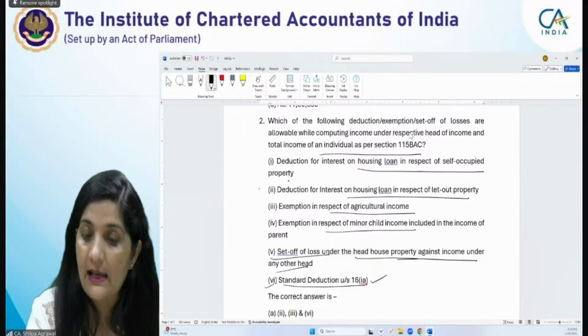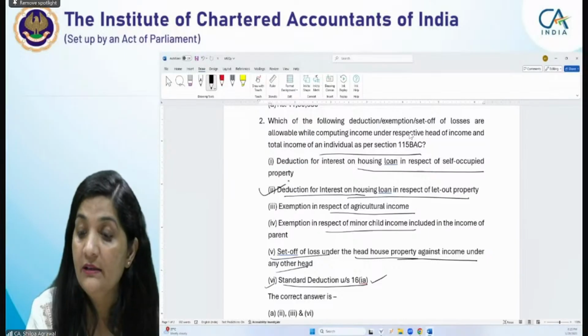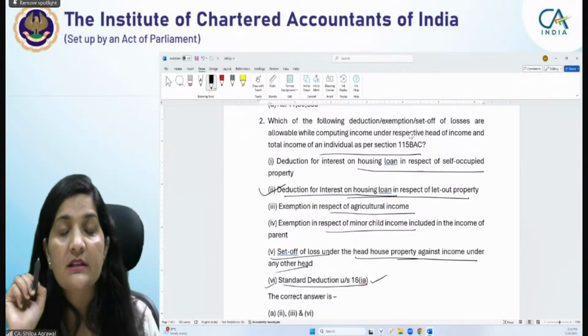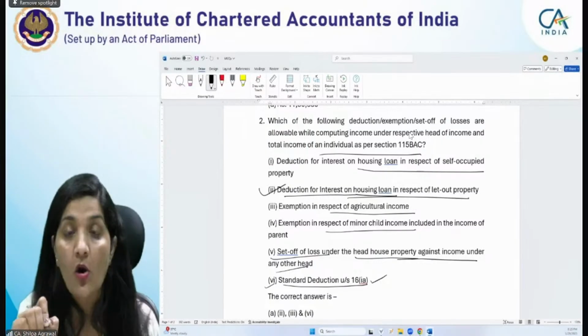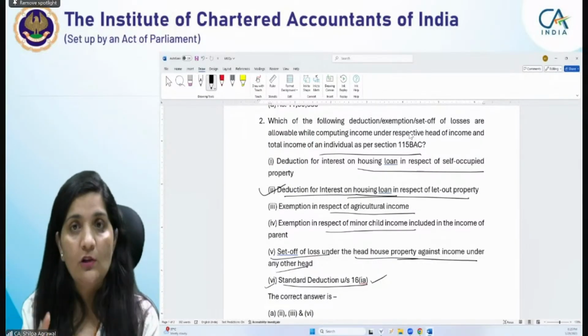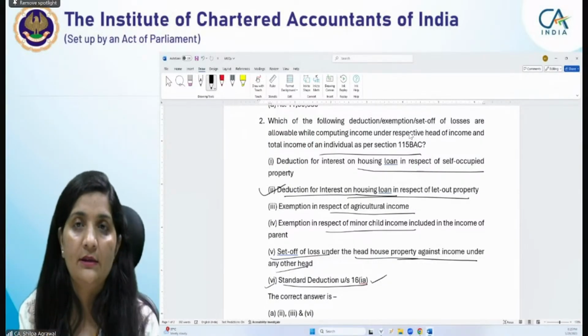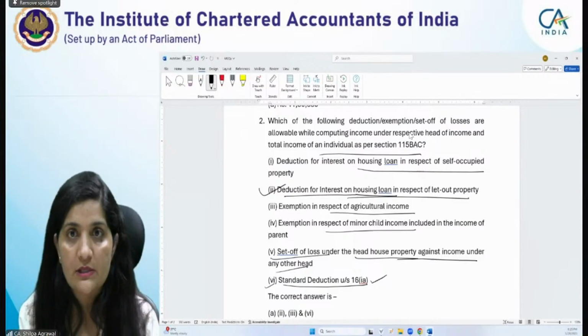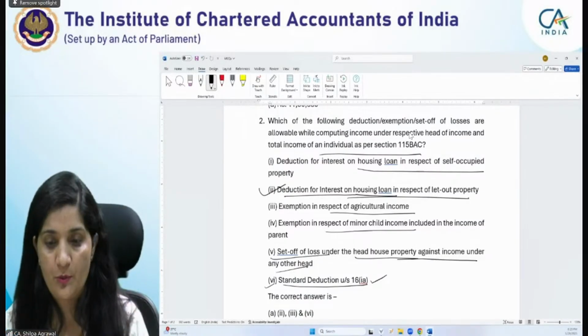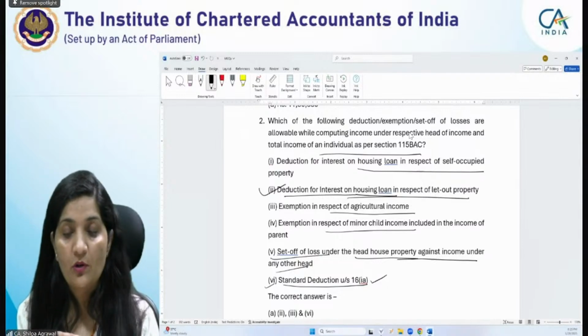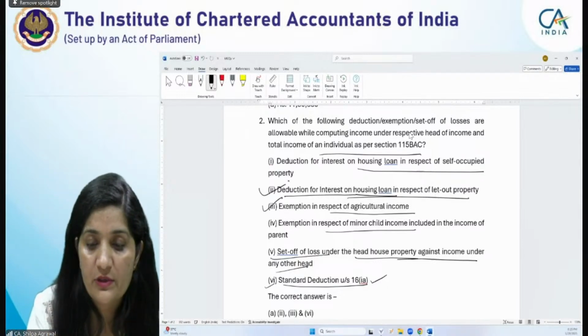So this deduction is allowable. Interest की बात कर रहे हैं यहाँ पे हम. Interest की deduction कहाँ पे arise होगी? Interest की deduction arise होगी income from house property, not this set off of losses. Set off of losses में restriction है, not in the interest on housing loan. ठीक है, interest on housing loan की deduction will be available only when you are computing the income under that house property, right? Then exemption in respect of agricultural income, definitely you can claim, there is no restriction on it.